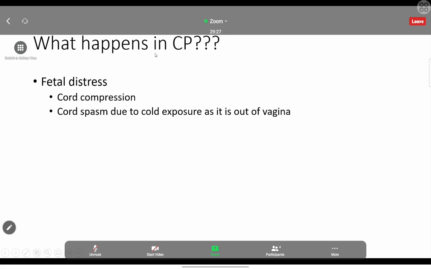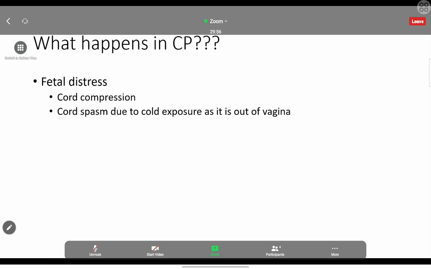So what is happening in cord collapse? Why is there a problem? When there is a cord collapse, as I mentioned earlier, the presenting part can compress the cord, and that can reduce the blood supply to the fetus. That can cause fetal distress. The second thing: if the cord comes out, it is exposed to the external environment, which is colder than the internal environment.